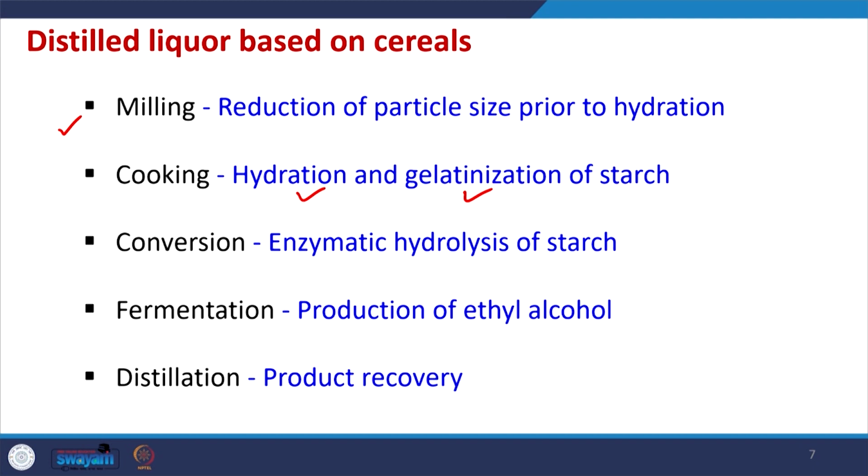After that, enzymatic hydrolysis of starch is performed, and here the conversion happens. Further, the fermentation is done to produce the ethyl alcohol, and then the ethyl alcohol is further concentrated in the distillation unit for getting the product which is ultimately obtained.